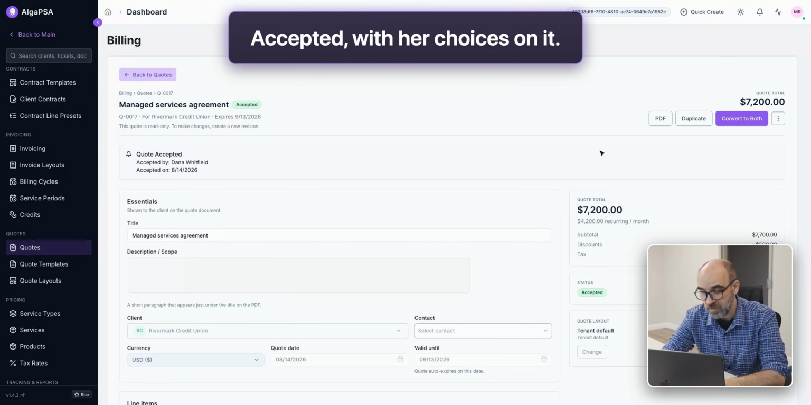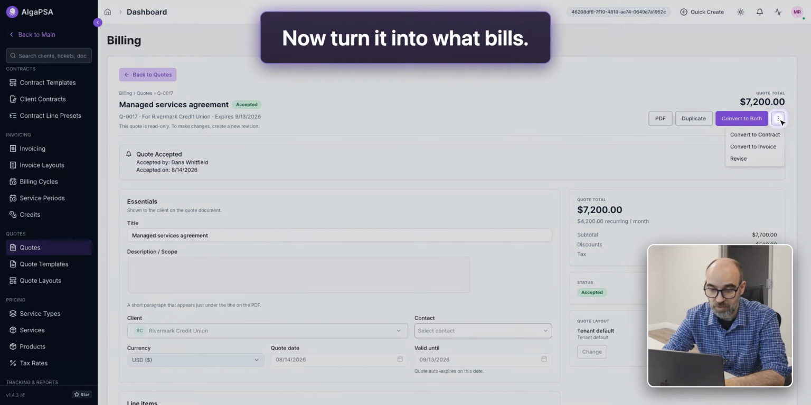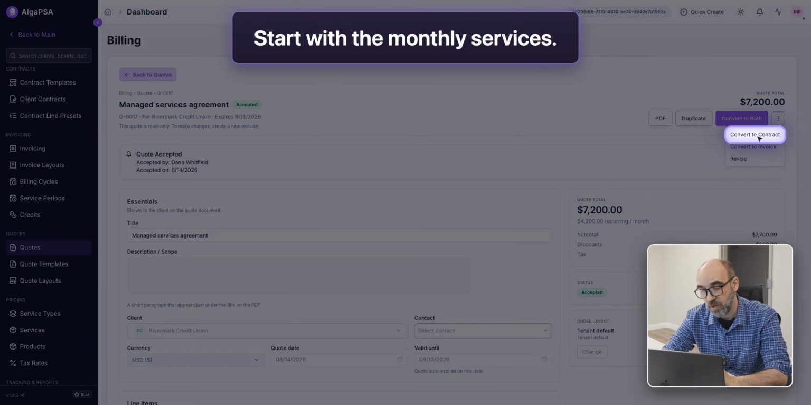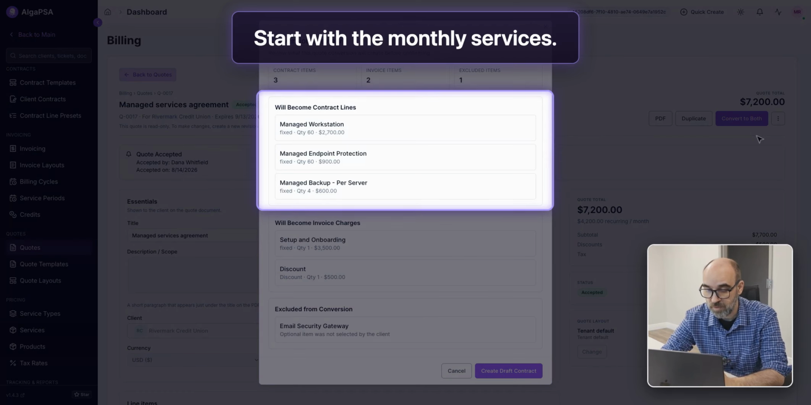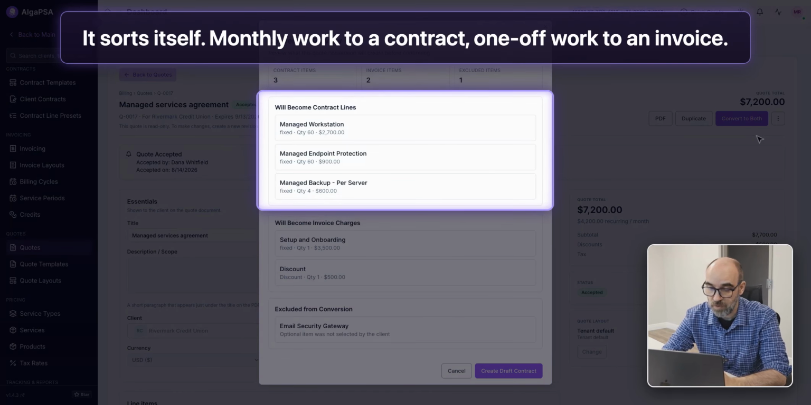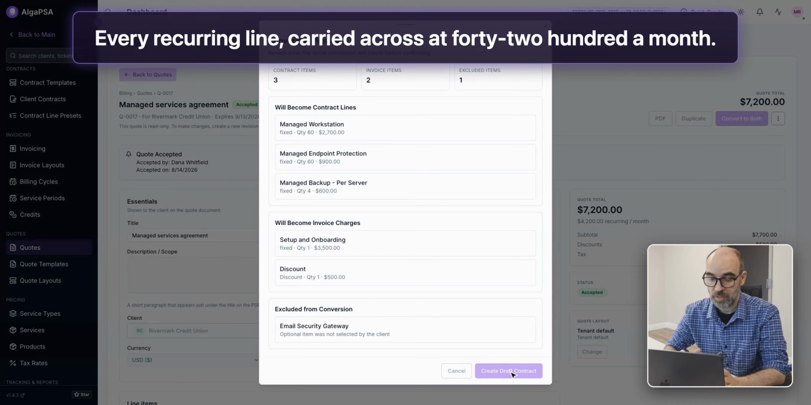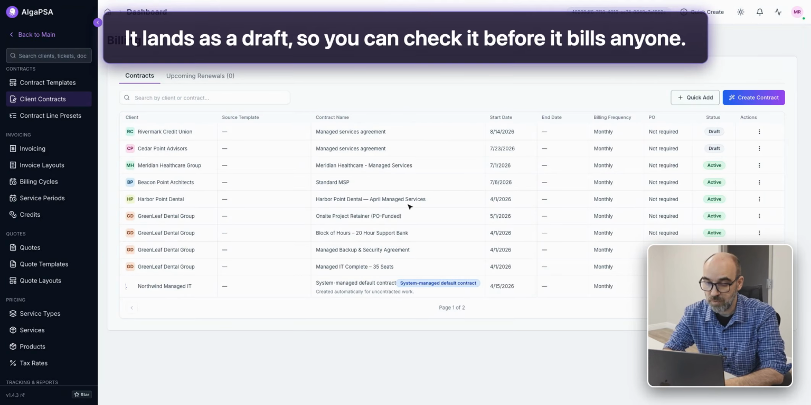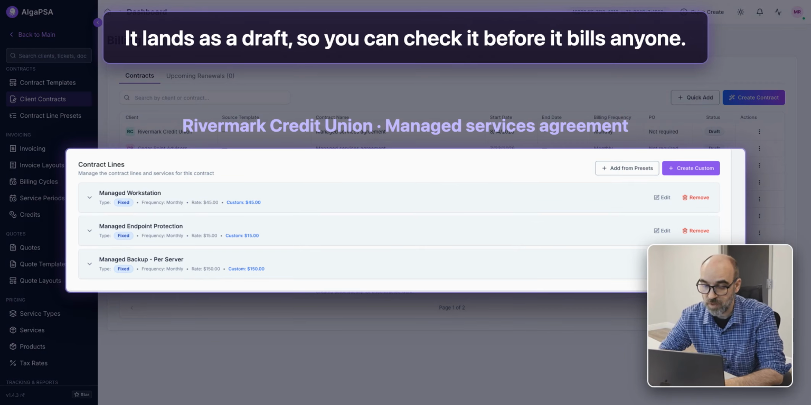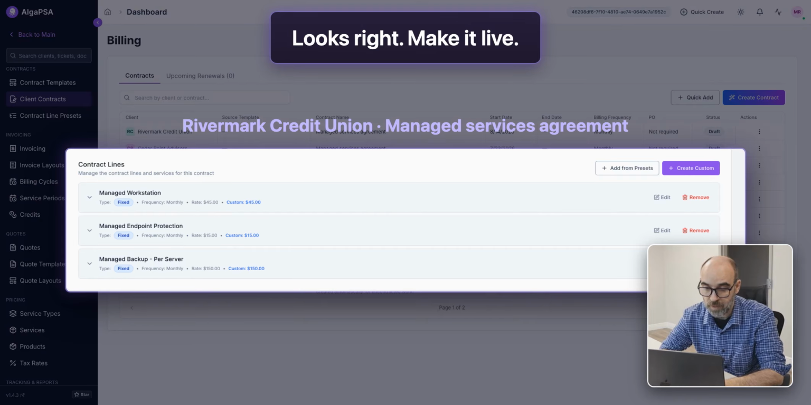Start with the monthly services. The monthly work goes to a contract, and the one-off work goes to a one-time invoice. Every recurring line is carried across, $4,200 a month. It'll land as a draft, so you can check it before it goes out. This looks right, so we'll send it live.